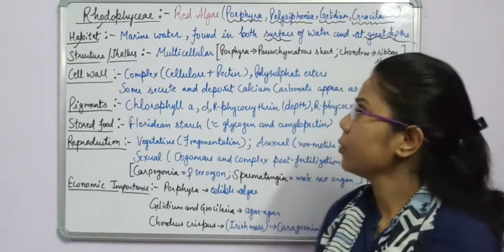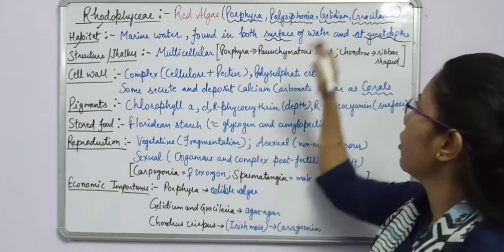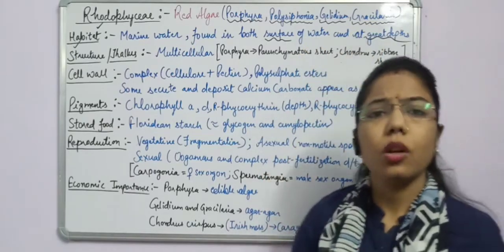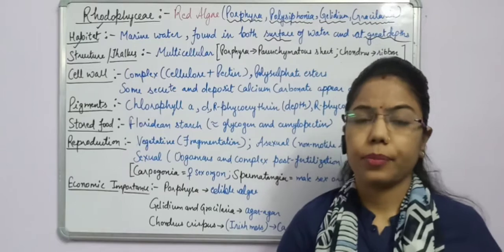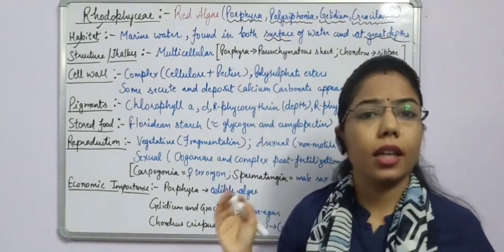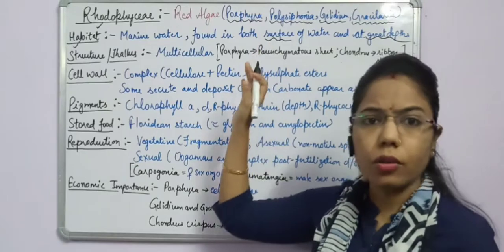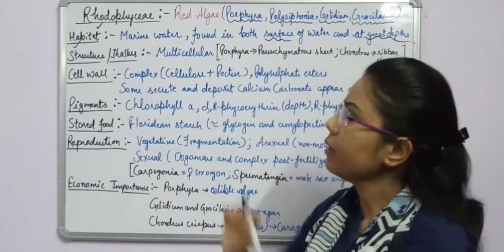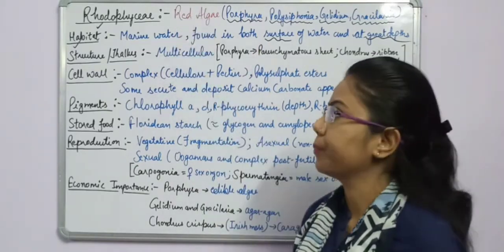Right? Where can they be? They can be at the surface and also deep into the ocean. On the basis of this, the color of the algae also changes. But mostly we are talking about the red algae.